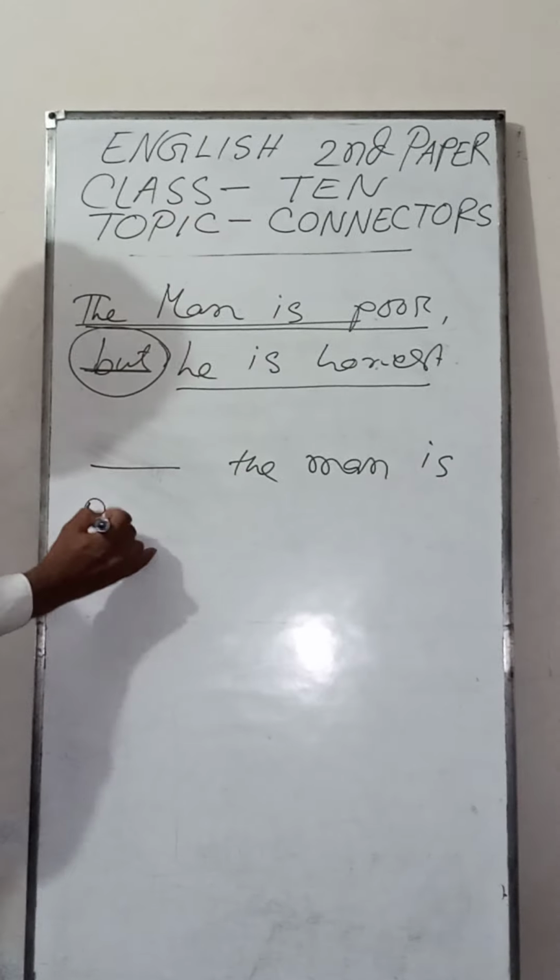Rohim could not go to school because of his illness. If you find such kinds of illness, sickness, weakness, then you have to write because of. Okay? And I am showing another rule of connectors.